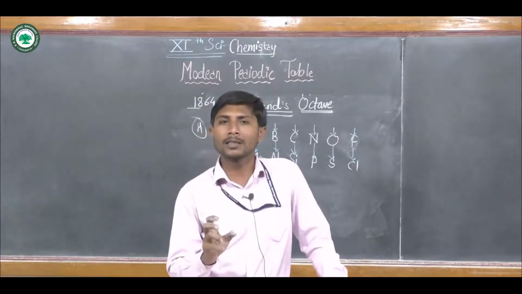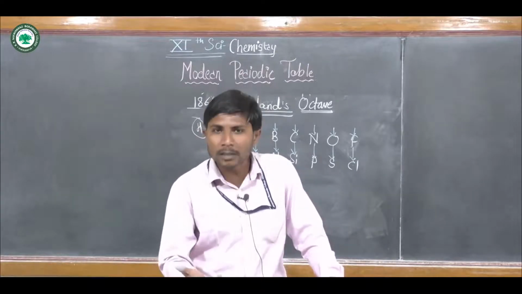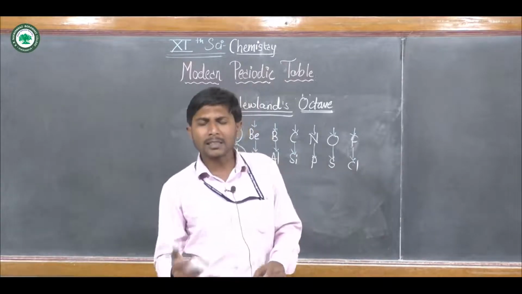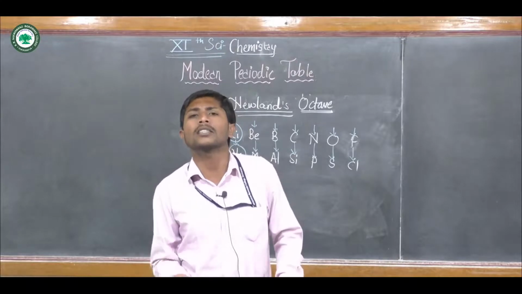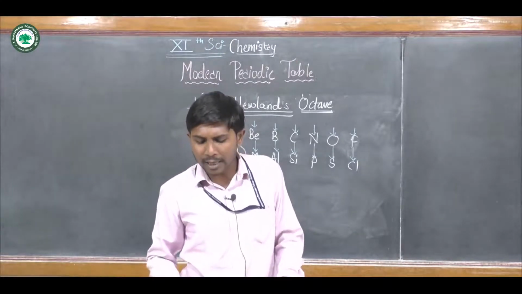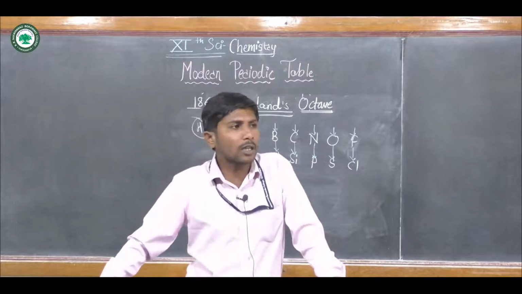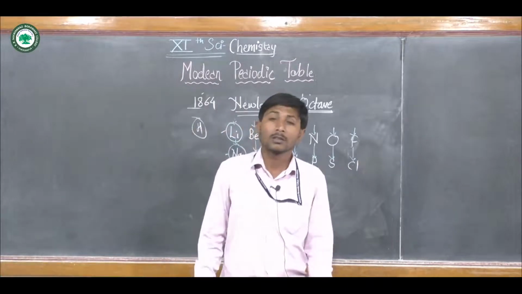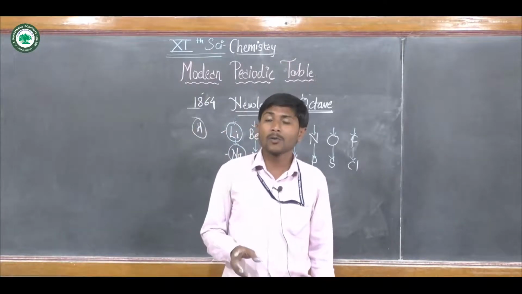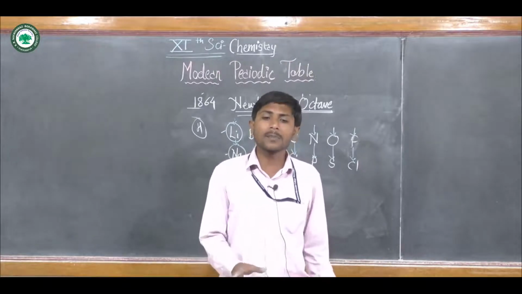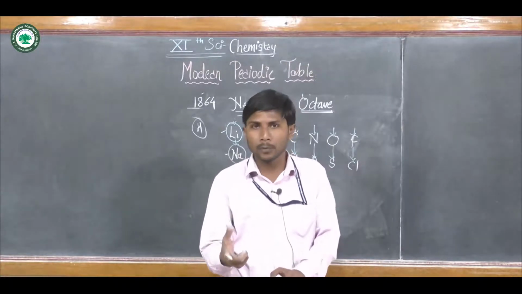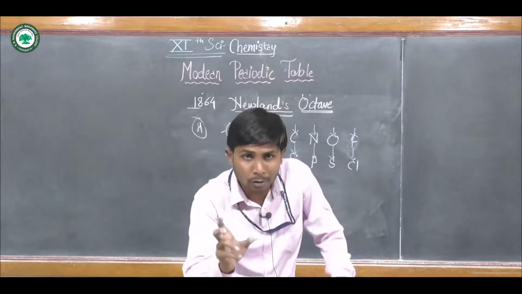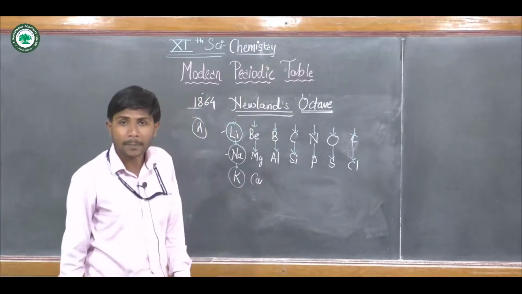Like Dobereiner's triads, Newland also made a somewhat successful attempt to classify elements. Later, a few scientists went on studying and tried to classify the elements. After Newland came a well-known Russian professor, Dmitri Ivanovich Mendeleev. He was a Russian chemistry professor. He made the first much more successful classification of the elements, and he first introduced the term periodic table.